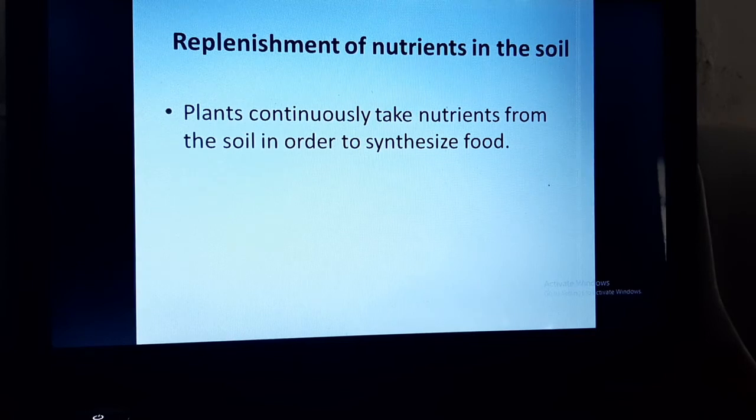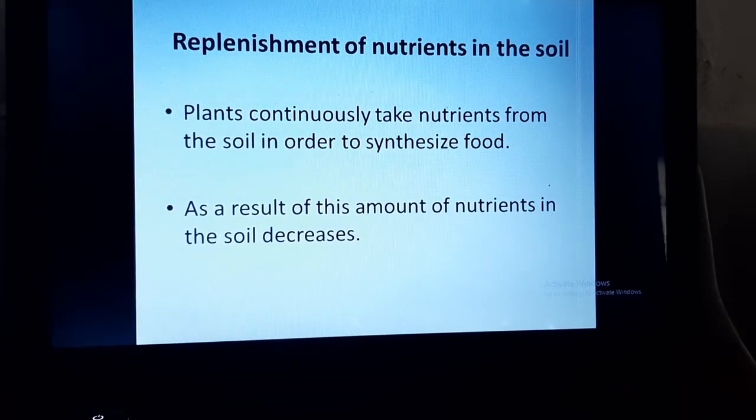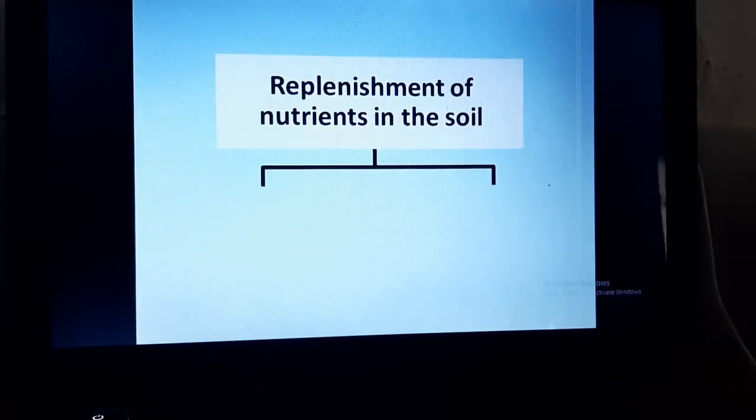Now these nutrients are coming from the soil. So if nutrients are absorbed on a regular basis, the amount of nutrients in the soil will decrease. So we need to provide the nutrients to the soil. This is called replenishment of nutrients in the soil.